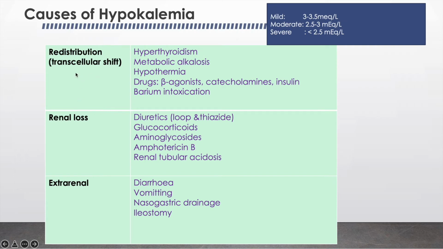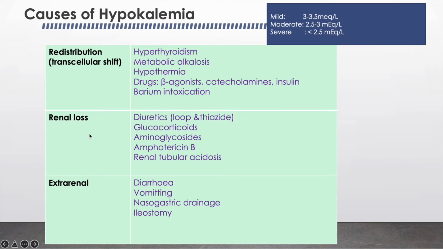Because less than 2% of the total body potassium is extracellular, a small potassium shift from the extracellular fluid to the intracellular space results in hypokalemia. Multiple drugs can cause it, for example, beta agonists and insulin, and any stressful conditions like sepsis or coronary ischemia which cause release of catecholamines. All of this can lead to transcellular shifting and hypokalemia. Other conditions like hyperthyroidism, hypothermia and metabolic alkalosis can also cause hypokalemia because of this transcellular shifting.